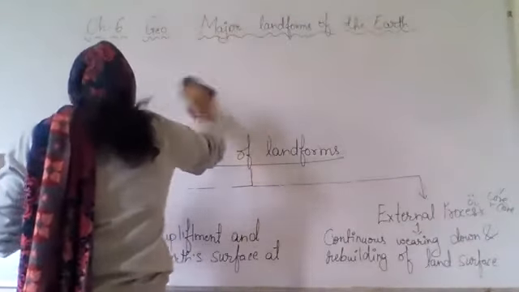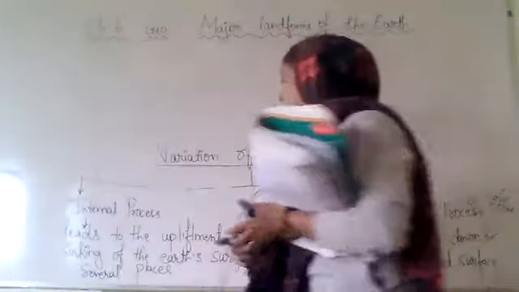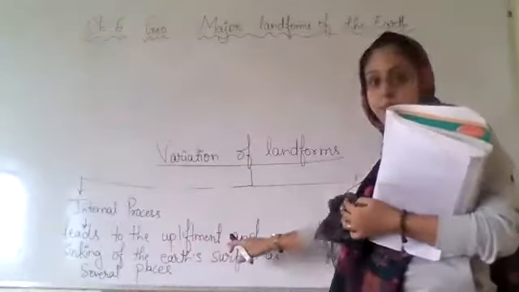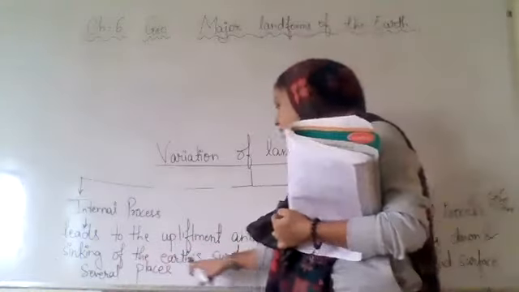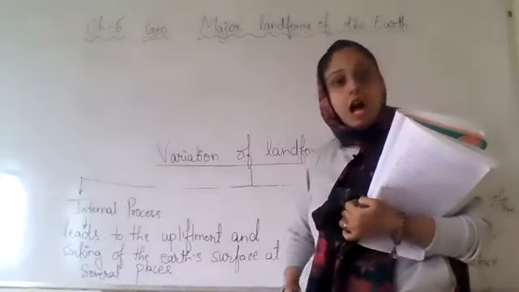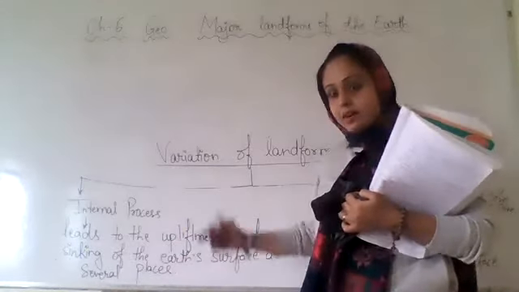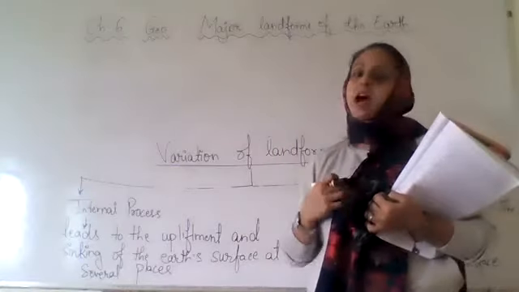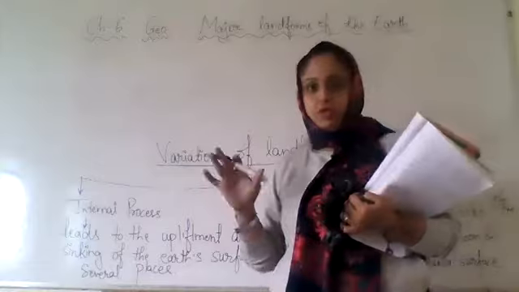Now see, we discussed that internal process leads to the upliftment and sinking of the earth's surface at several places. That we discussed how tectonic plates collide with each other and they uplift and sink and how they can create new landforms, right?